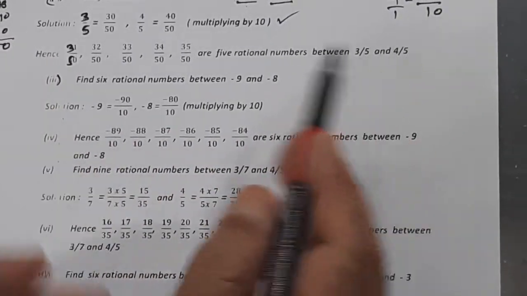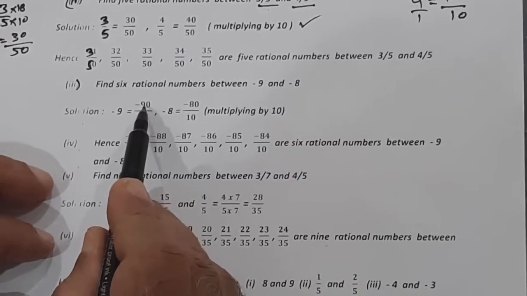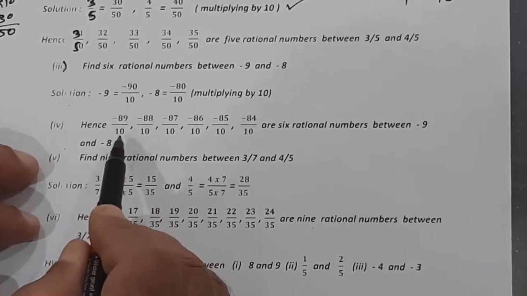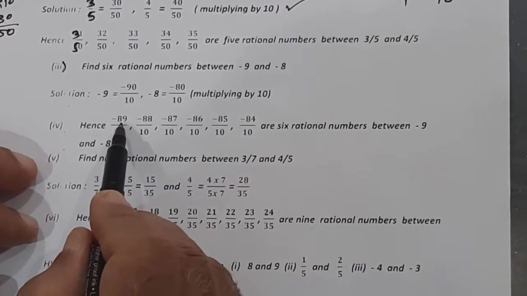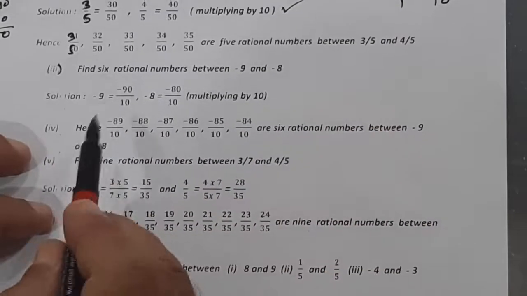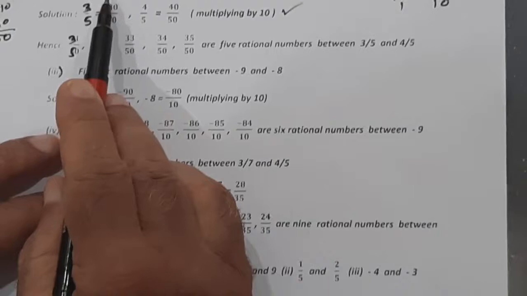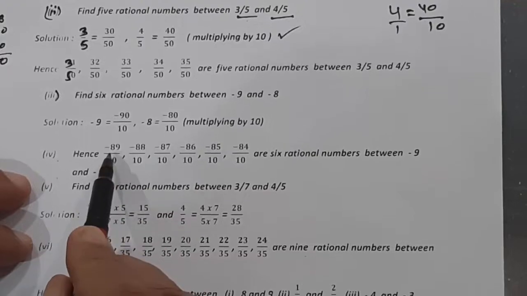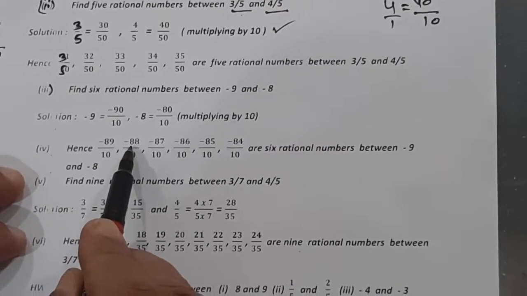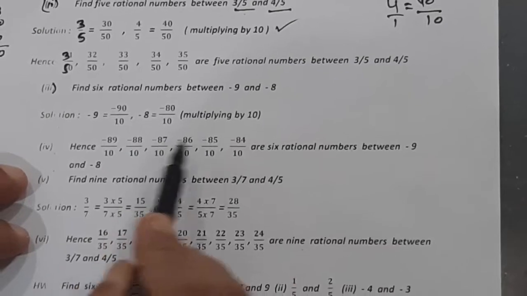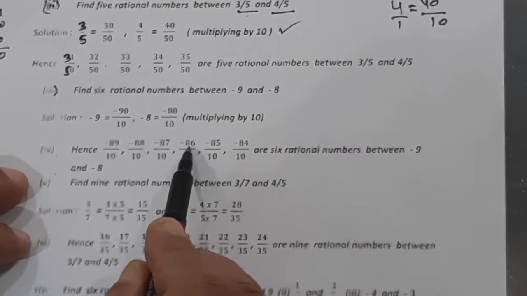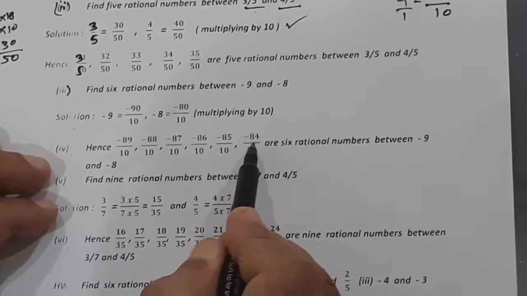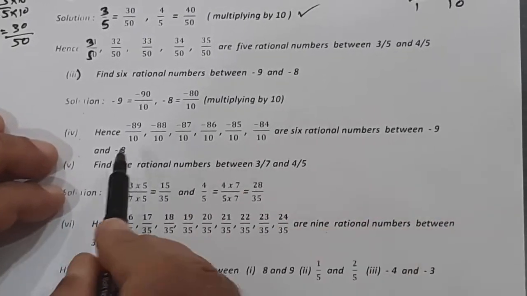Now when a minus number is there, you go on decreasing by 1, because if we go from left to right, the value increases. So minus 90 upon 10 is smaller than minus 89 upon 10. So we have to find greater numbers. So what do you do? One method you remember: go on adding when positive, and when it is negative subtract 1. So 90 minus 1, 89, 89 minus 1, 88, 88 minus 1, 87, and 87 minus 1, 86. So this becomes greater and greater. We are going to the right hand side. So these are the 5 numbers between minus 9 and minus 8.